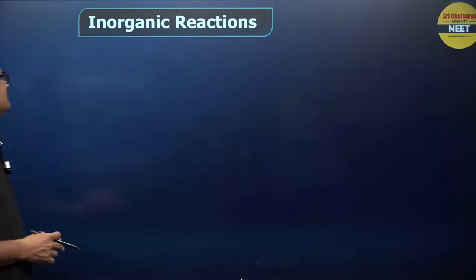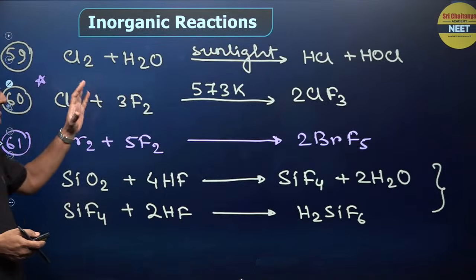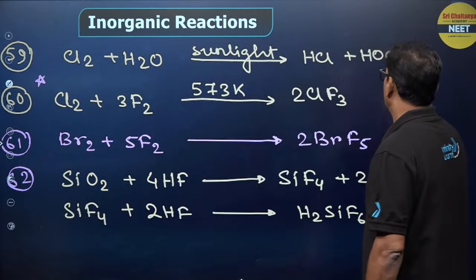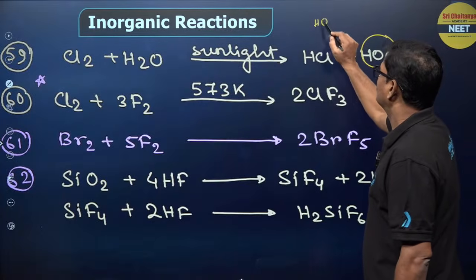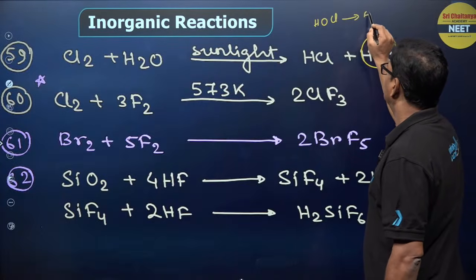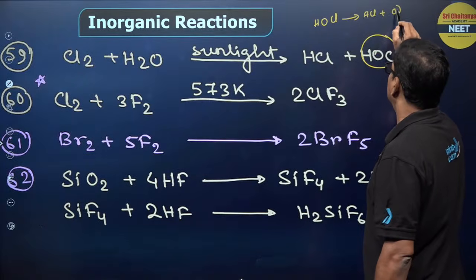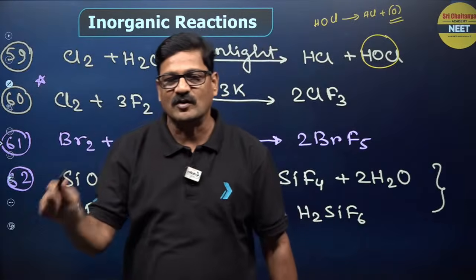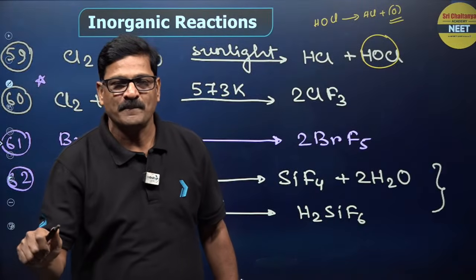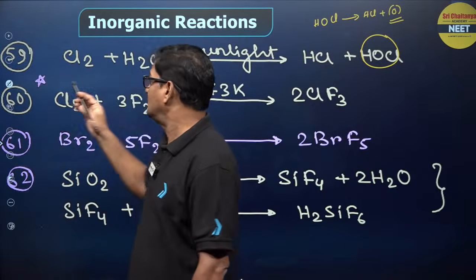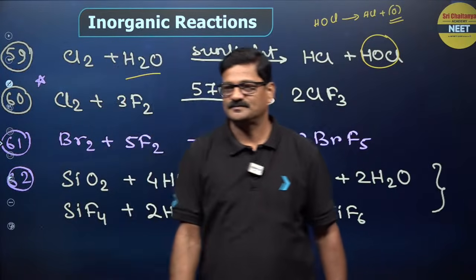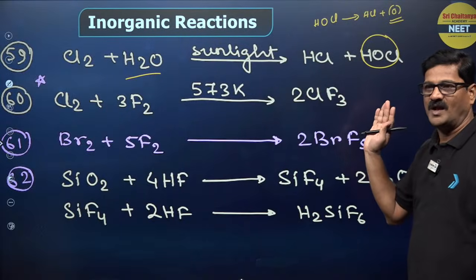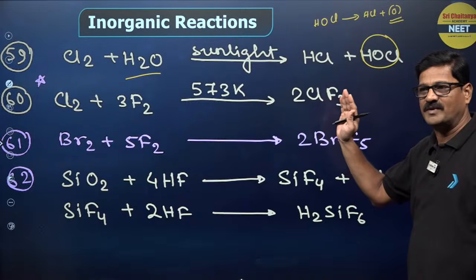Moving ahead here, chlorine plus water in the presence of sunlight, HCl plus HOCl is formed. Of course, this HOCl is unstable, beta. It is going to decompose to give rise to HCl plus nascent oxygen. Because of this, HOCl is a very good oxidizing agent, very good bleaching agent. Chlorine is a bleaching agent in the presence of moisture. If moisture is not there, chlorine cannot be a bleaching agent, and it is irreversible because it is done by oxidation.